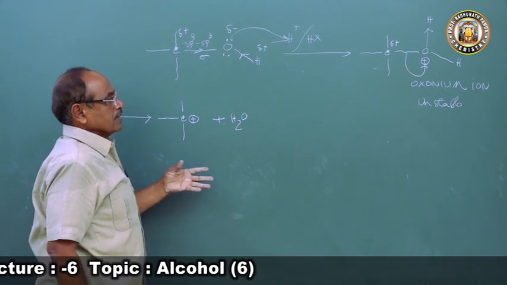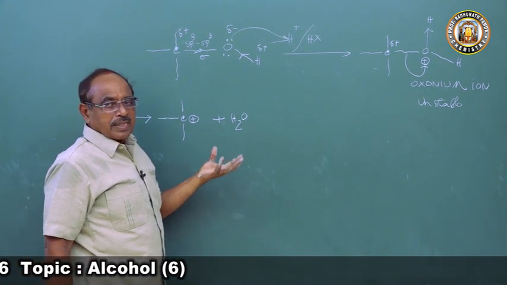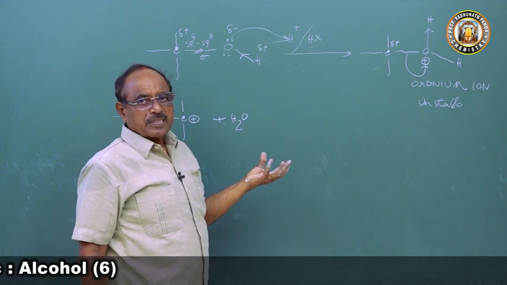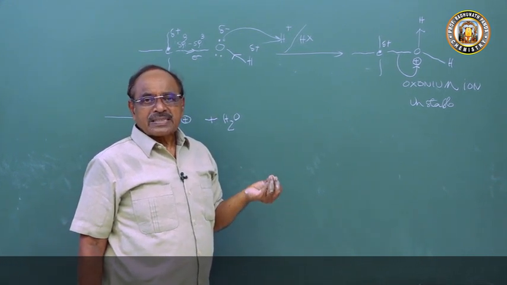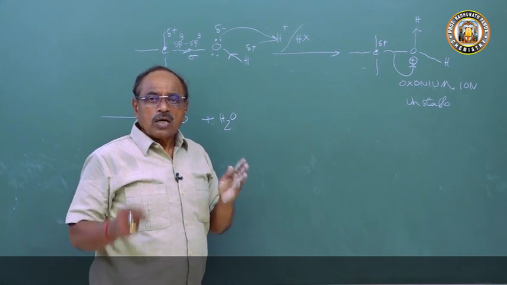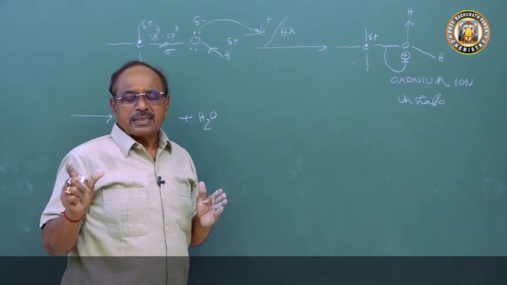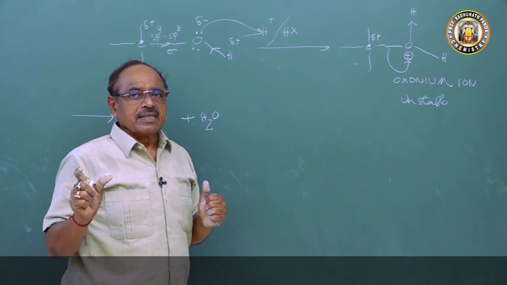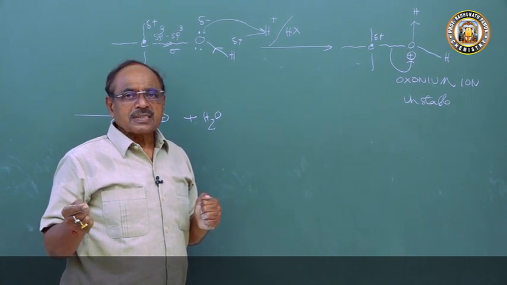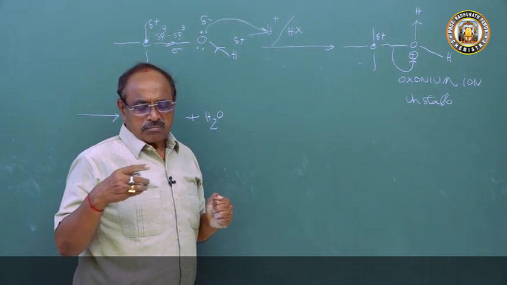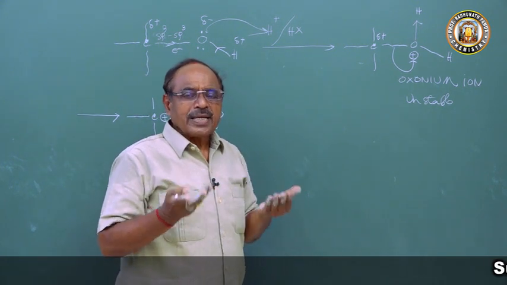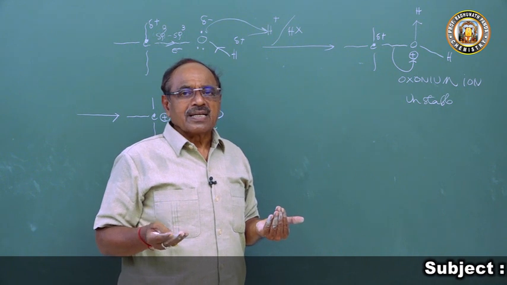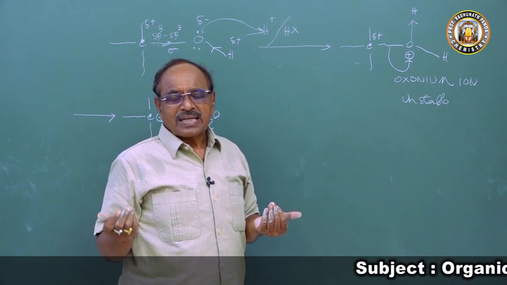So all reactions involving the replacement of the OH group are possible in the presence of an acid or a strong catalyst. If H plus is not available, some reactions can be possible by heating to break the bond in the presence of a metal catalyst like nickel, palladium, platinum.